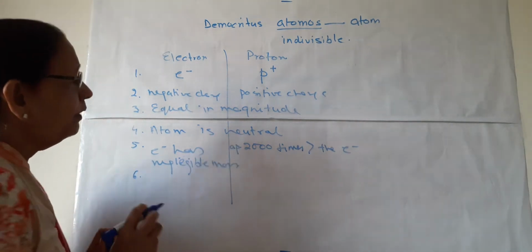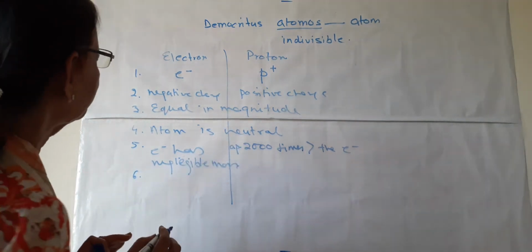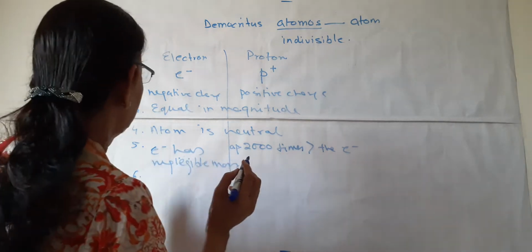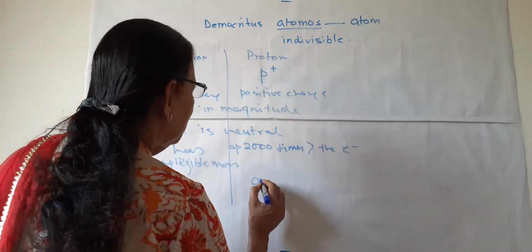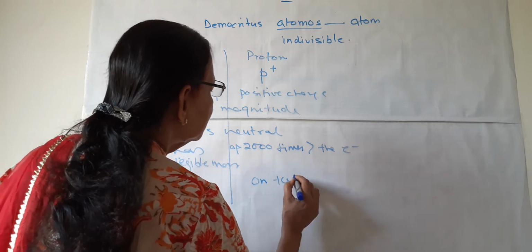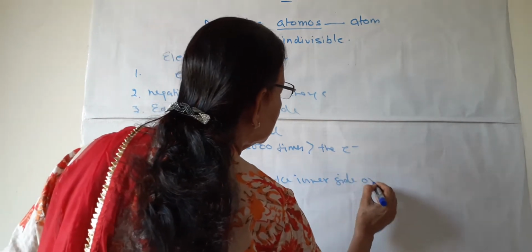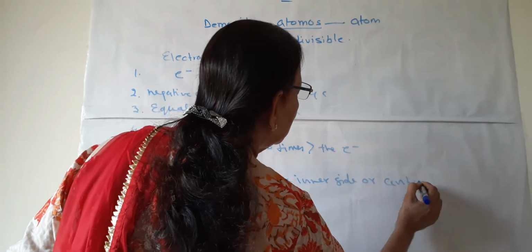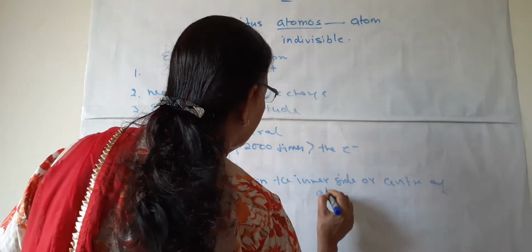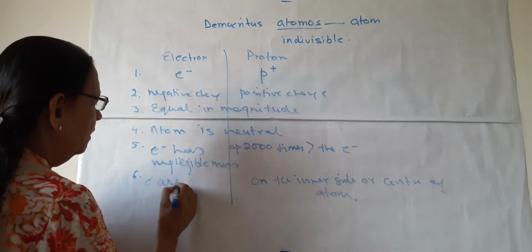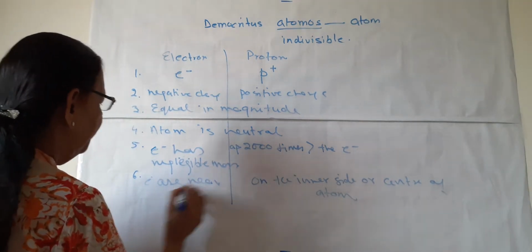The next point, we can say that protons are on the inner side or center of the atom and electrons are near the periphery.